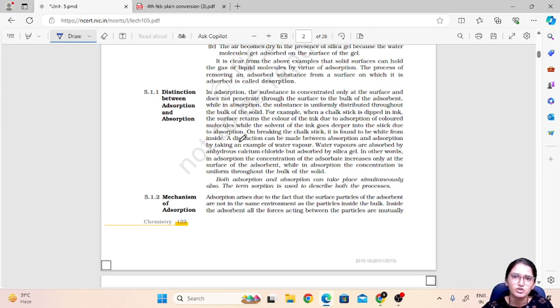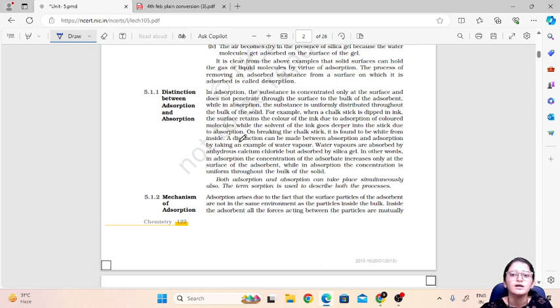When I dip that chalk for a while and remove it, I can see the adsorption phenomenon. Why? Because when the chalk is dipped for a lesser amount of time, the ink which is there in the solution will get adsorbed. Adsorbed means what? It will get only on the surface of that chalk. But when I keep the chalk for a longer time, then what happens? That solution gets accumulated in the bulk of that chalk.